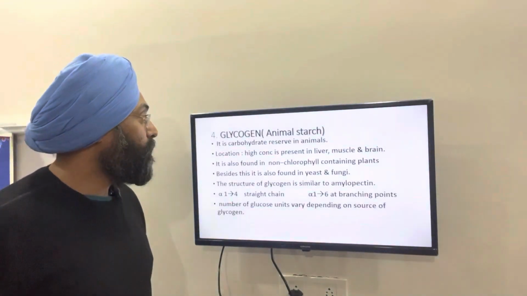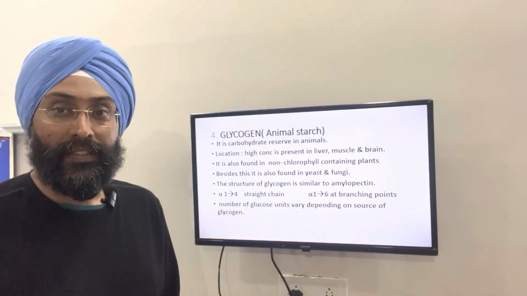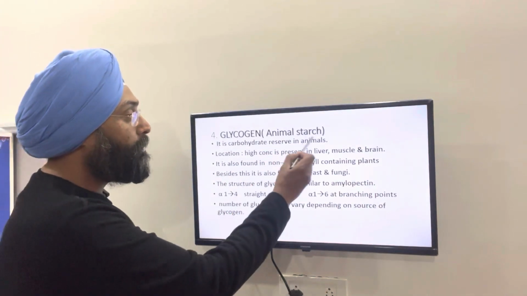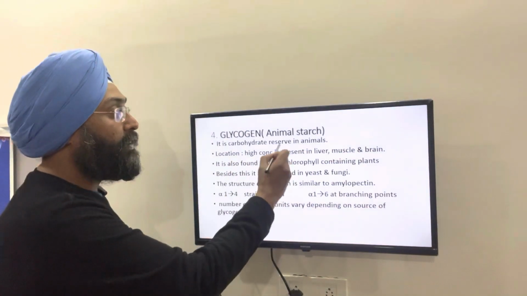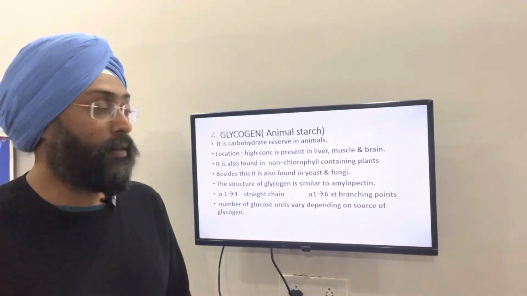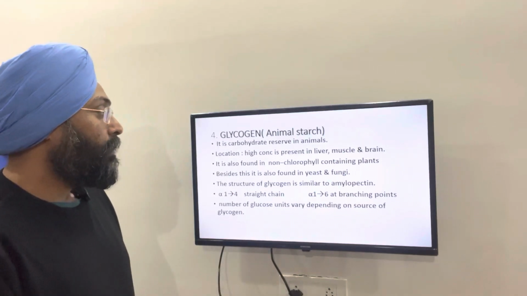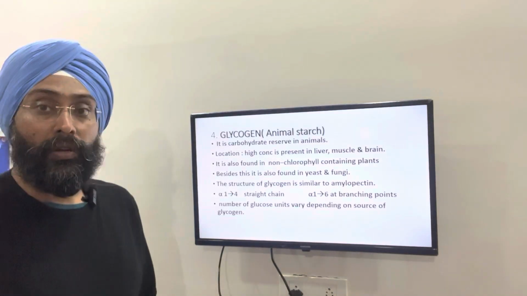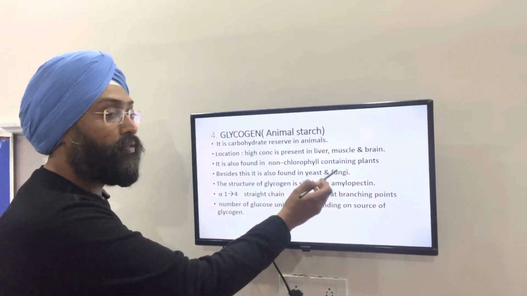Now we're coming to the fourth homopolysaccharide, that is glycogen. The other name of glycogen is animal starch. It acts as a carbohydrate reserve in animals. Glycogen is stored in the liver, muscle, and brain. It is also present in non-chlorophyll containing plants, and besides, it is also found in yeast and fungi.